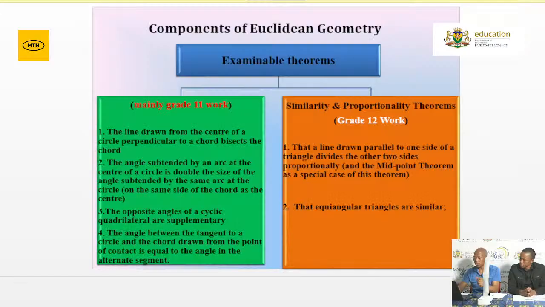Grade 12, please make sure that you can also prove these 2 theorems. A line drawn parallel to one side of a triangle divides the other 2 sides proportionally. And then equiangular triangles are also similar.